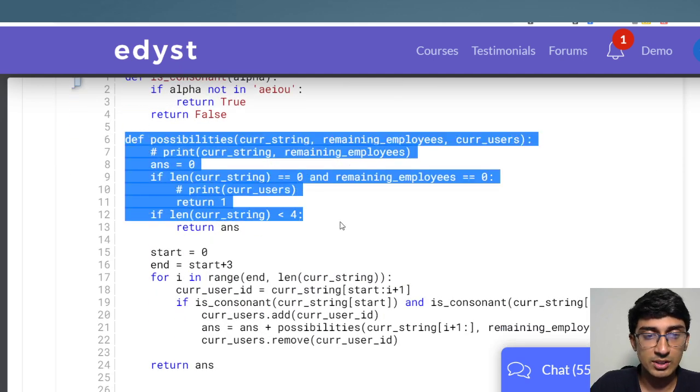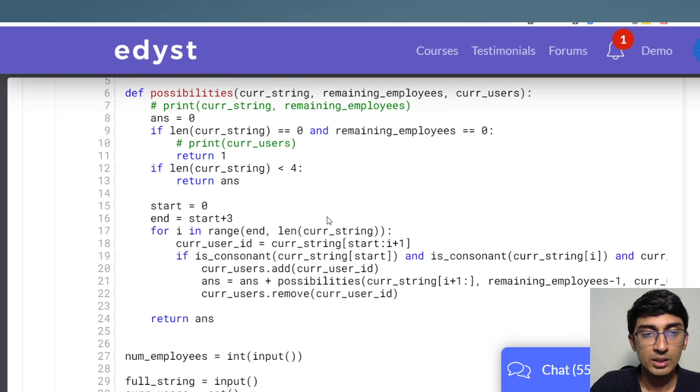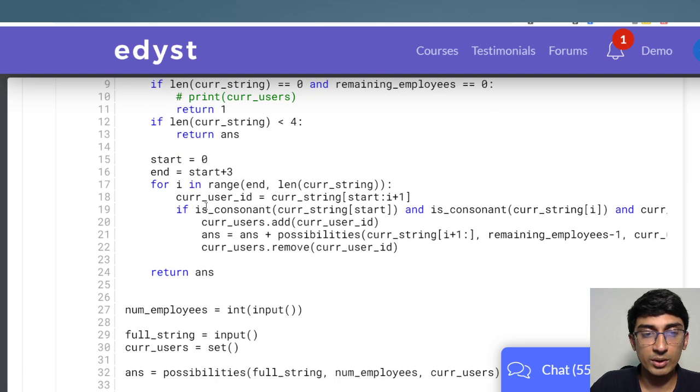So basically, this is our possibilities function. Pretty much the same thing. What we're doing is if the length is 0 and remaining employees 0, we'll return 1. Otherwise, if the length of the current string is less than 4, we'll return 0. So far so good. Also, what we are going to do is we'll check what is the current user ID, right?